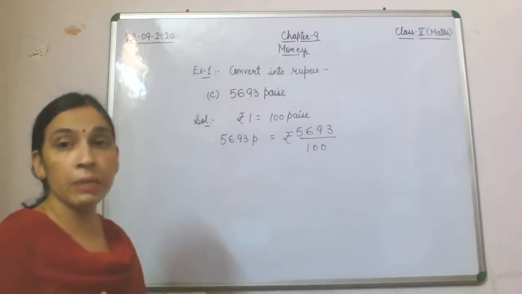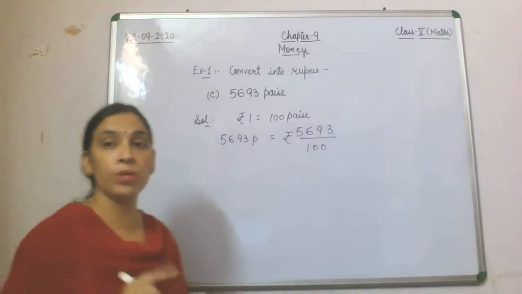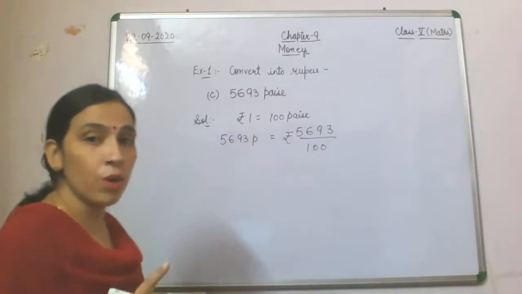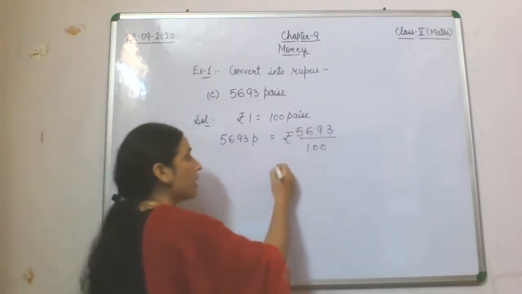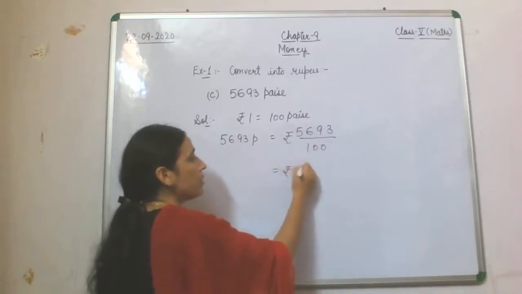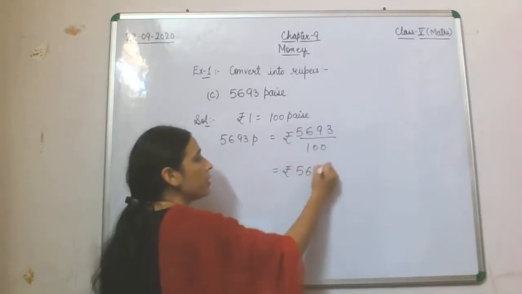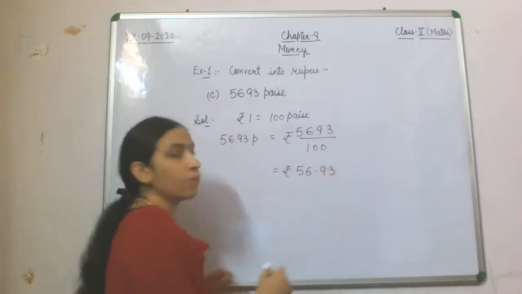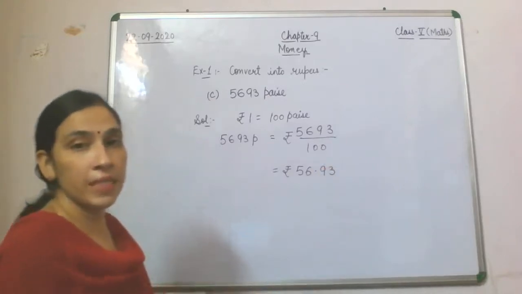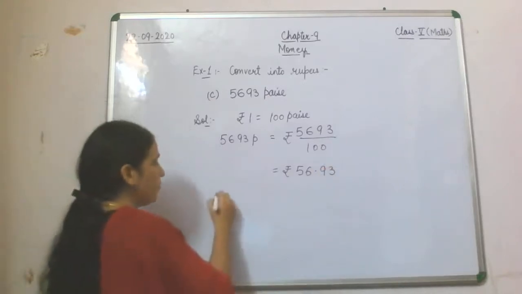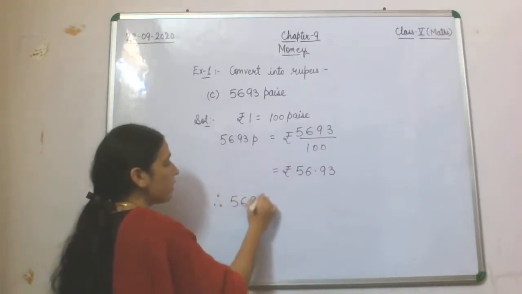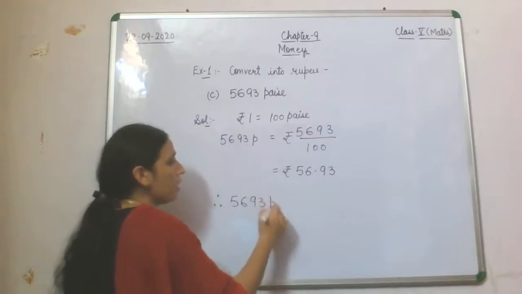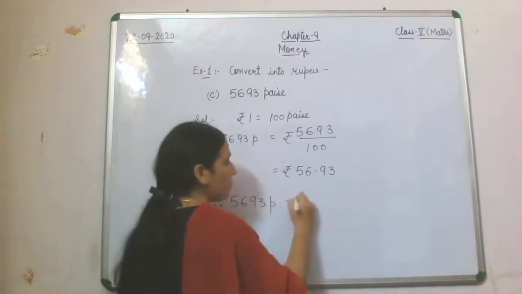Now dividing by 100 means you require 2 decimal places. We'll count from the back 1, 2 and then we will put the decimal here. Rupee 56.93. So therefore what we have done, 5693 paise is converted into rupee.